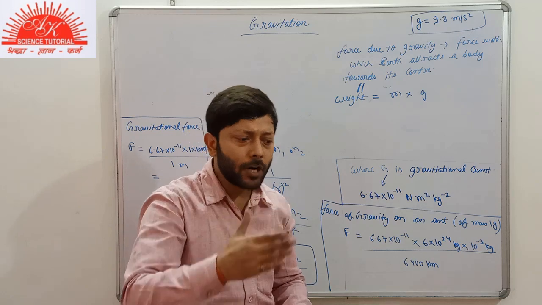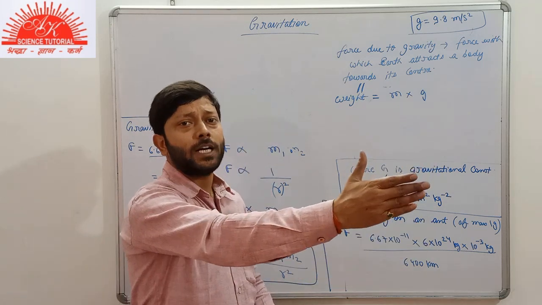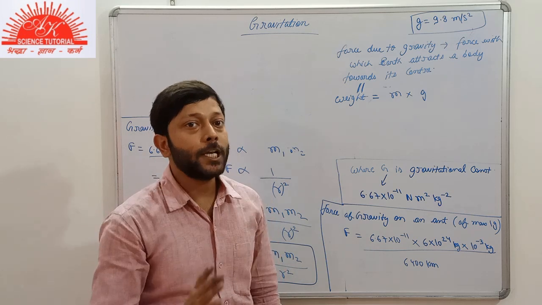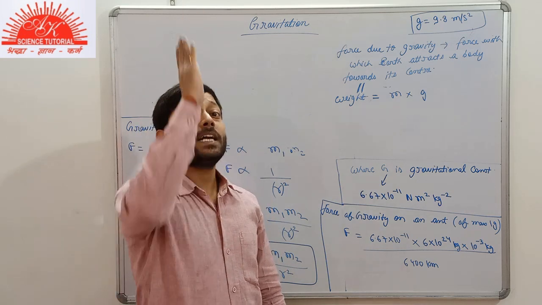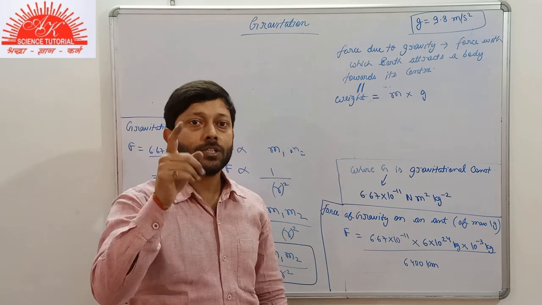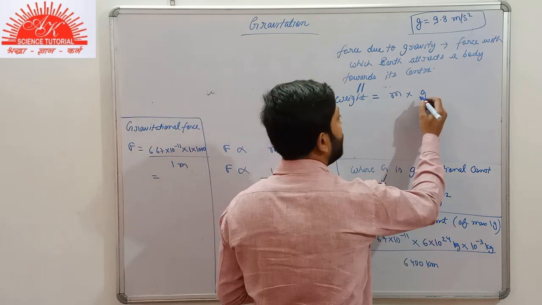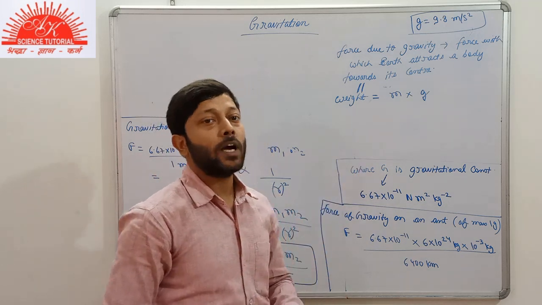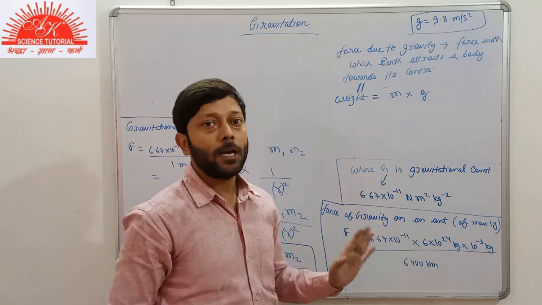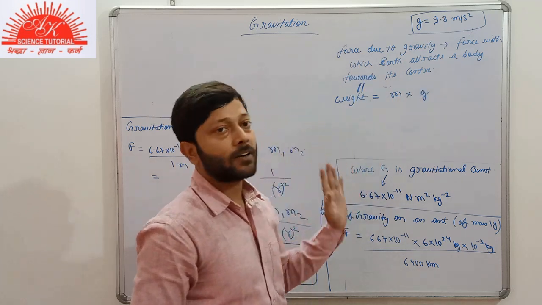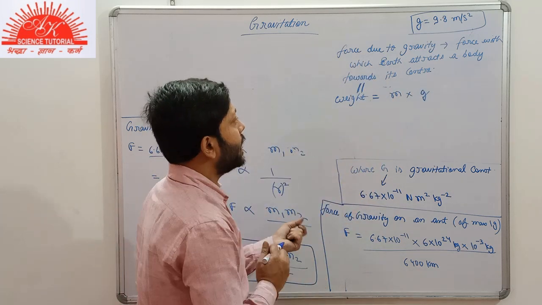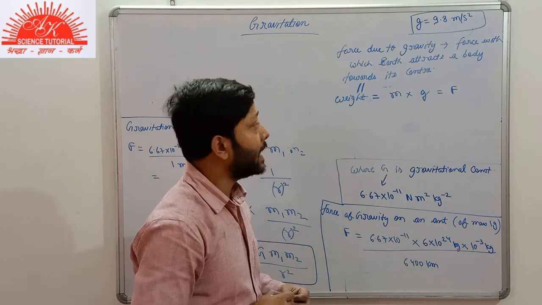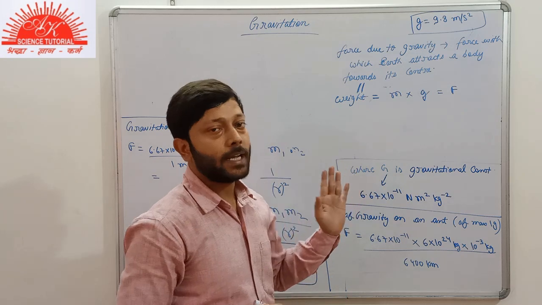It's very simple. If the body is moving in horizontal direction, then the acceleration is denoted by a. If the body is performing motion in vertical direction, either in upward or in downward direction, then the a over here will be replaced by g. That is the acceleration due to gravity. So we get the value of weight, that is m multiplied by g. That is the force with which earth attracts a body. So this part comes directly from the definition of force, that is force with which earth attracts any body.